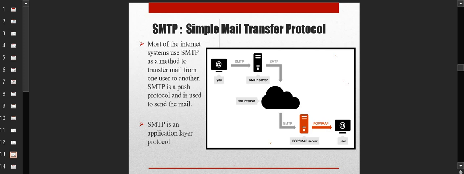And the mail server of the receiver, which is responsible for fetching and receiving the mails, is called a POP or IMAP server, because the protocol there is POP or IMAP. So basically there is only one protocol for sending, that is SMTP. For receiving mails there are two protocols, POP protocol and IMAP protocol. So the basic communication happens like this: you want to send something like the client, then the SMTP server, then the internet, then the POP or IMAP server, and then finally the receiver is going to receive the mail. So this is how the flow goes.